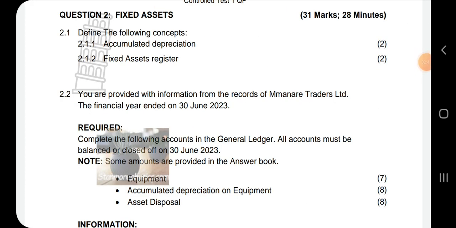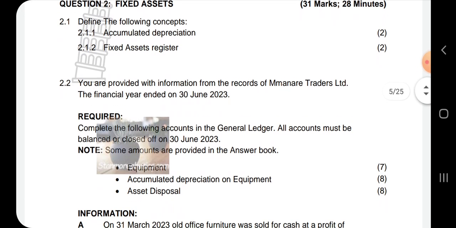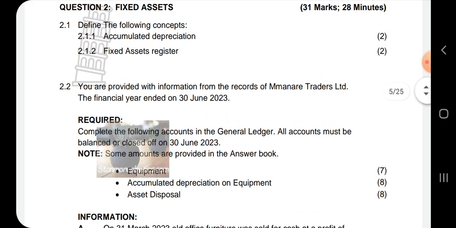The first thing that we have to discuss is financial year end. Here you are provided with the information from the records of Manari Traders Ltd for the financial year ended 30 June. So let's deal with the financial year end. The financial year ends on 30 June 2023.